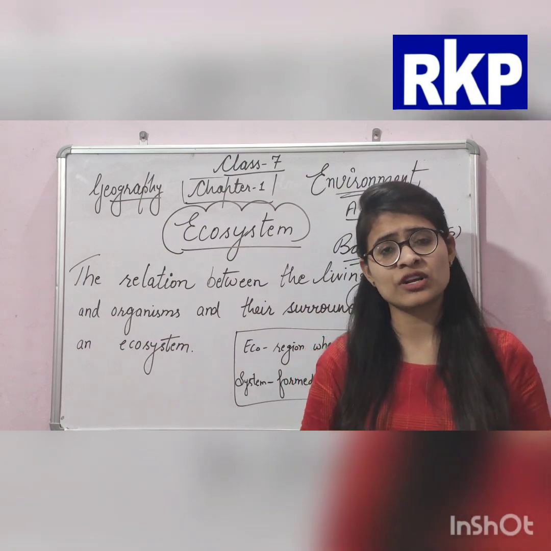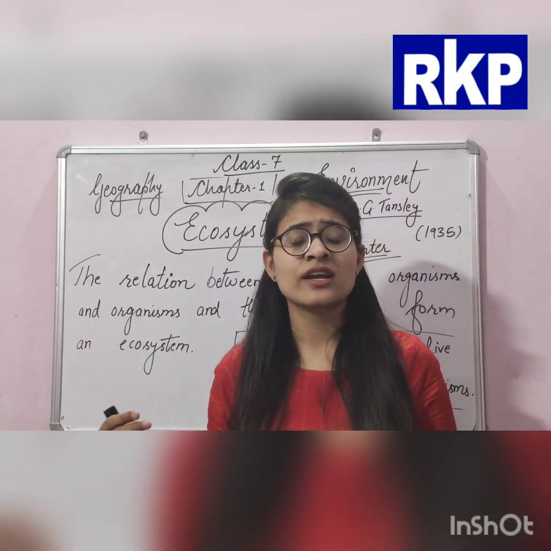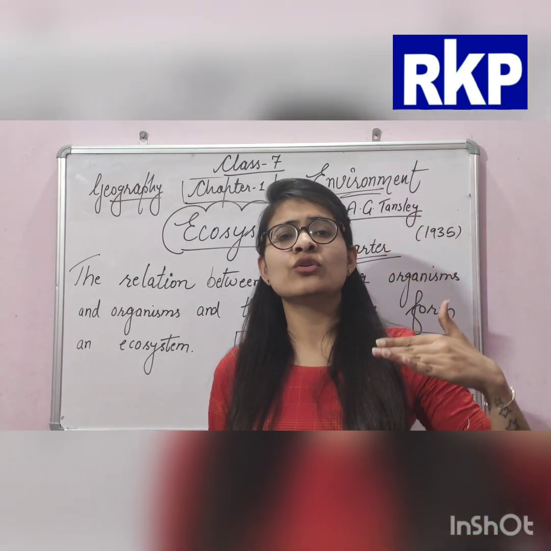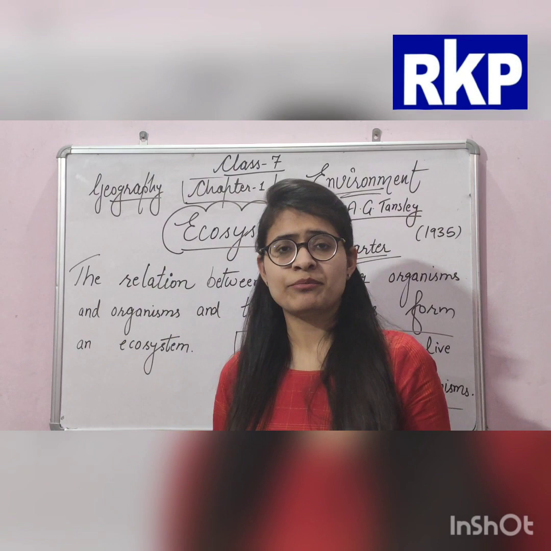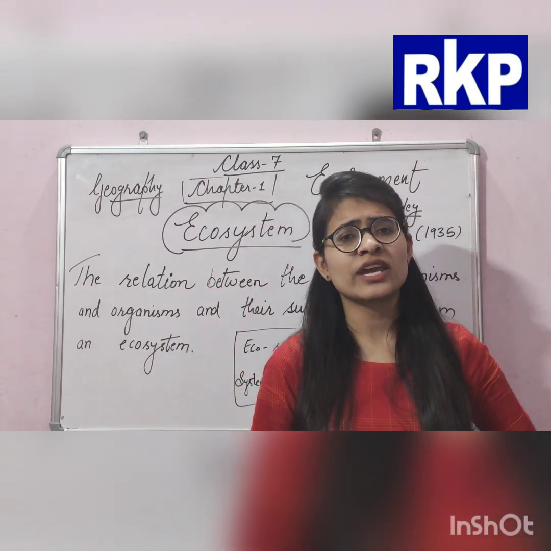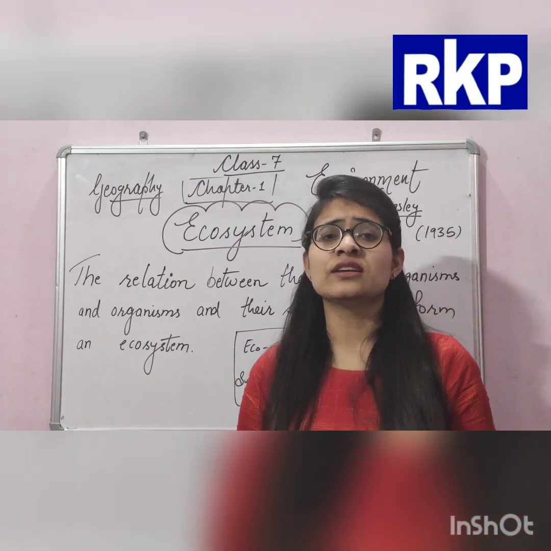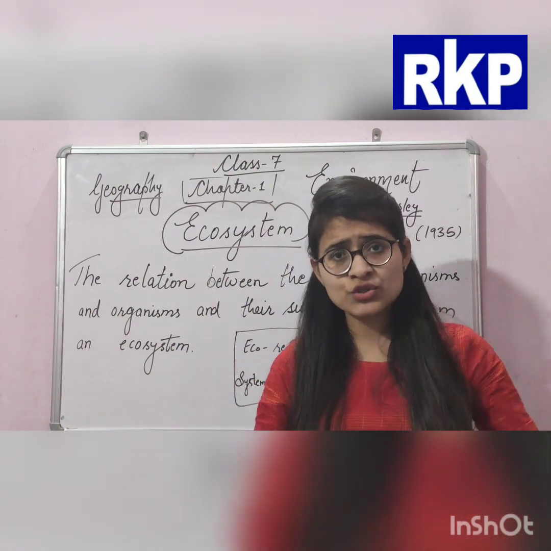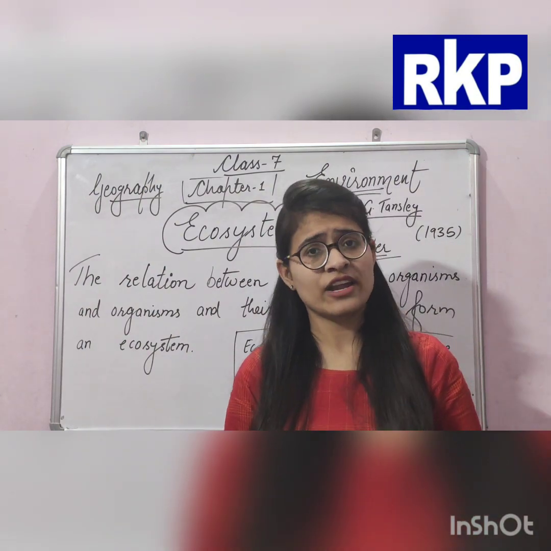The world of living organisms. What is abiotic? The world of non-living. The world of living is animals and plants, and non-living is land, air, water, atmosphere. All these biotic and abiotic things together make the natural environment.